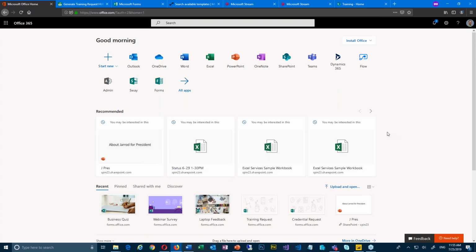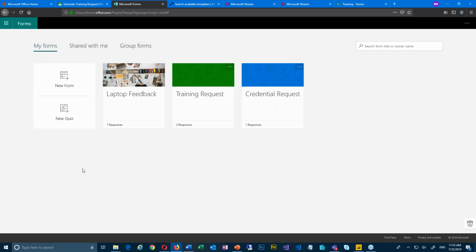They add functionality to this all the time. It's good stuff. So I'm just going to jump over to Forms. I have it open already. And so I could create a new form from here.